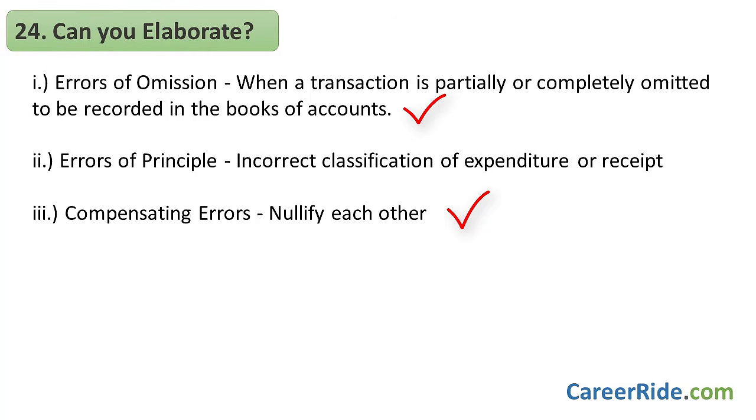For example, if on one day I pay a sum of rupees 5,000 to Ram and post it as rupees 500 to the debit of his account, and on another day in the month I pay a sum of rupees 500 to Sham but post it as rupees 5,000 to the debit of his account, their net effect will be zero and they'll not affect the trial balance.